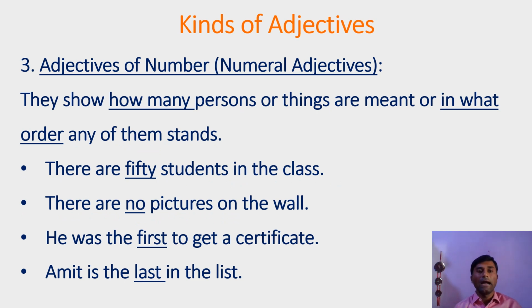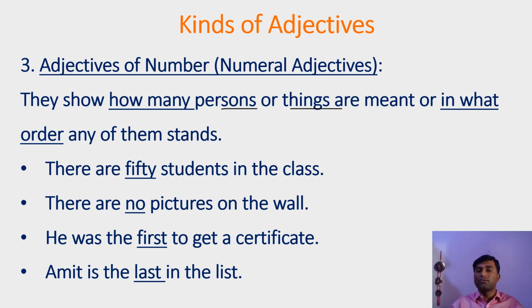Friends, next is adjectives of number, or they are also known as numeral adjectives. So these adjectives show how many persons or things are meant or in what order any of them stands. So remember, there are two things: one is how many persons or things are meant and the other is in what order. So here with examples we try to learn.